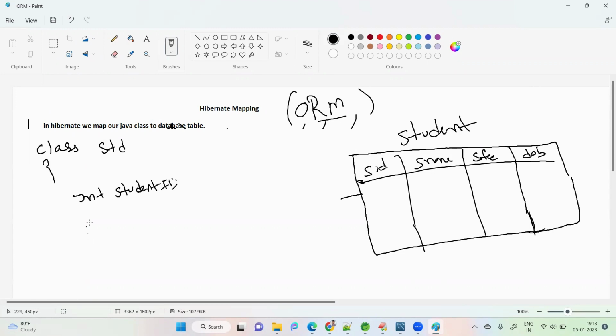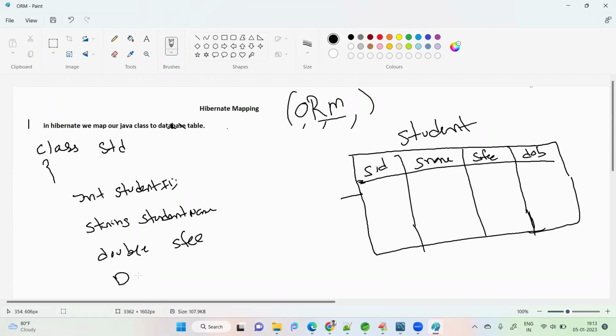Second one is String studentName. Third one is double. I'll take sp as it is. I'm taking it from the database. Fourth one is date of birth.